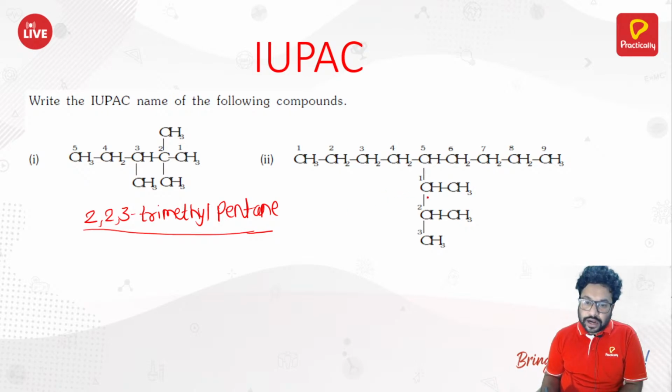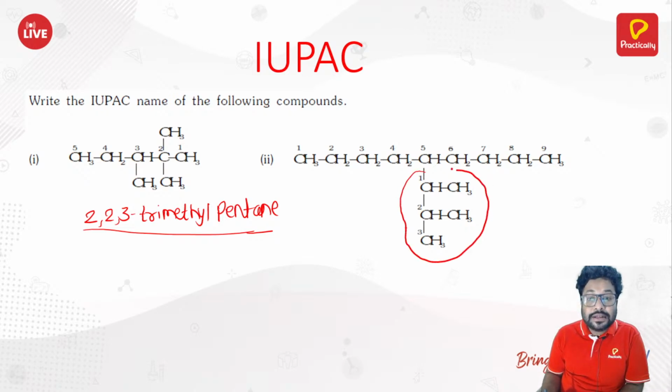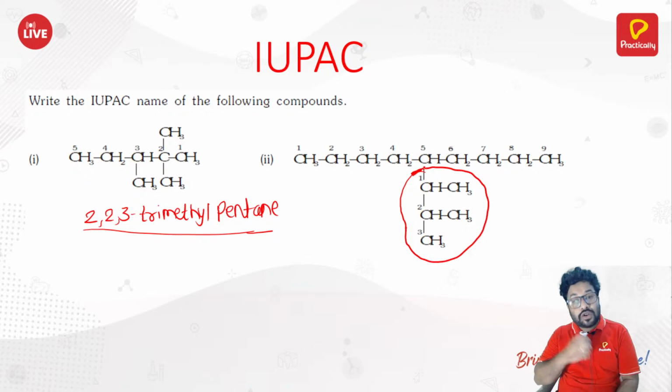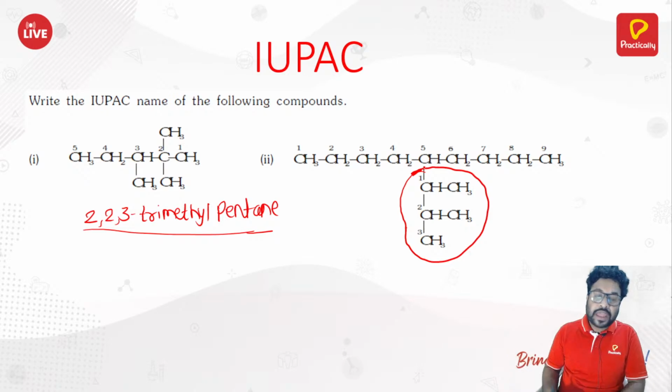As I told you earlier, you should consider this compound. Now, this is a substituent. That's fine. But you need to name this substituent also in an IUPAC manner. Now, how to name this substituent? As far as this longest chain is concerned, you can start counting from anywhere.